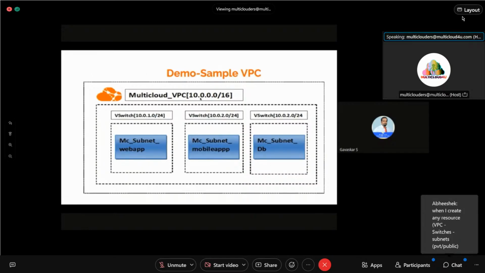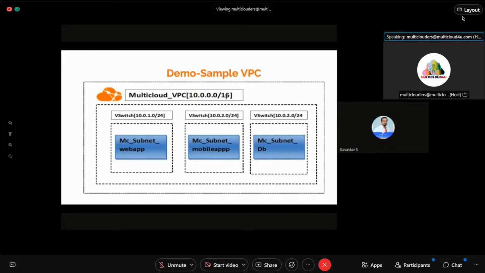The VPC address is 10.0.0.0. This is CIDR notation. This is the VPC network I am going to create, and I am going to create 3 switches. VSwitch 1 is mc underscore subnet underscore vp web apps.